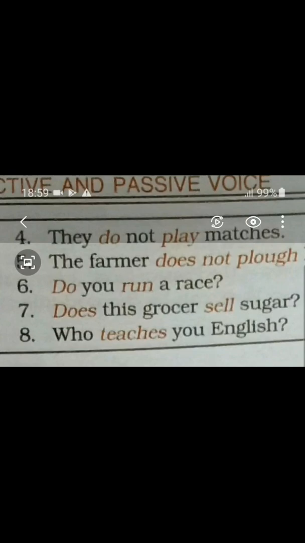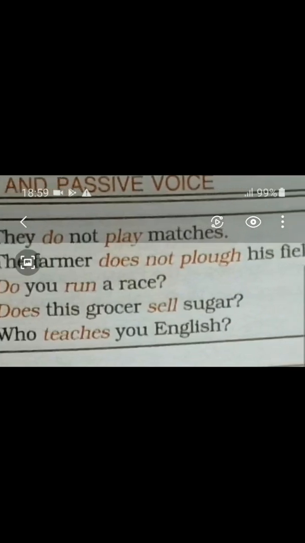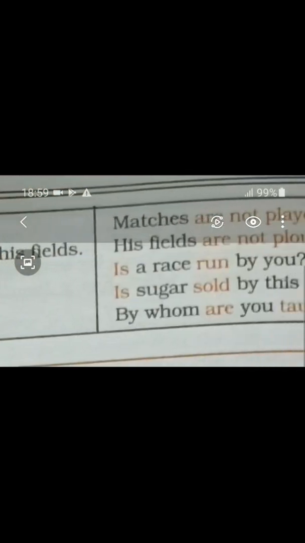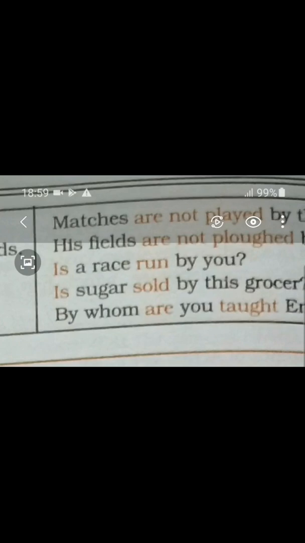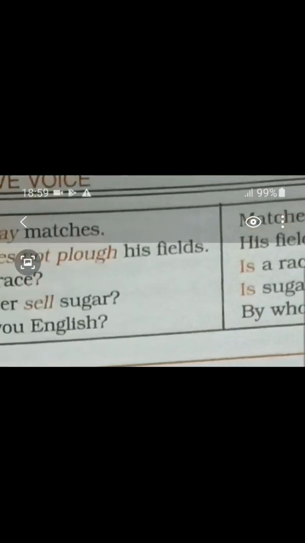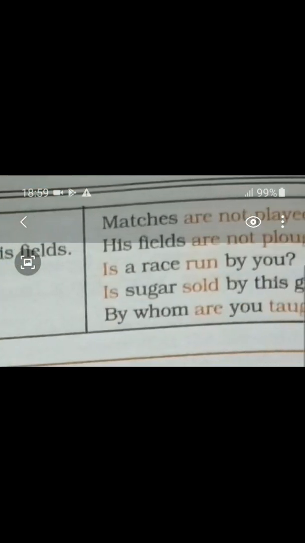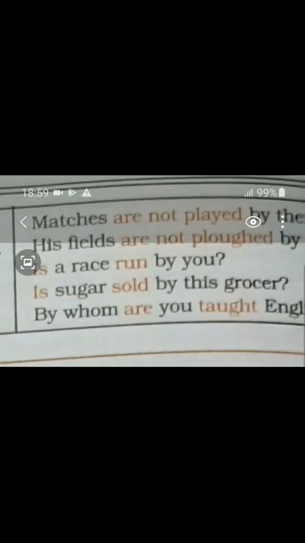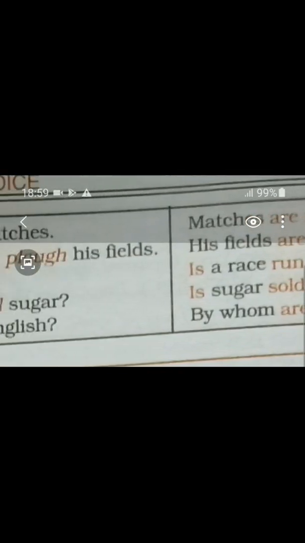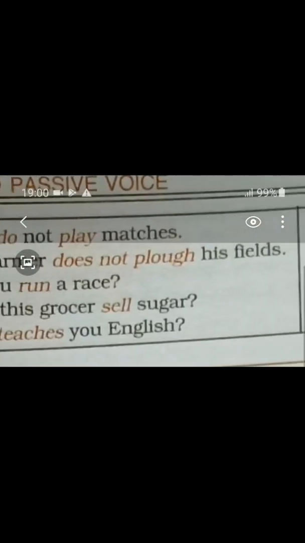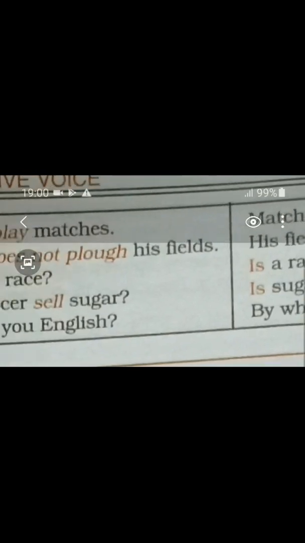You, the subject of the active voice, is turning into the object of the passive voice, and before which by is coming. So is a race run by you? Question mark. Next one. Does this grocer sell sugar? Is sugar sold by this grocer? Question mark. Same pattern. So does is changing into is over here.